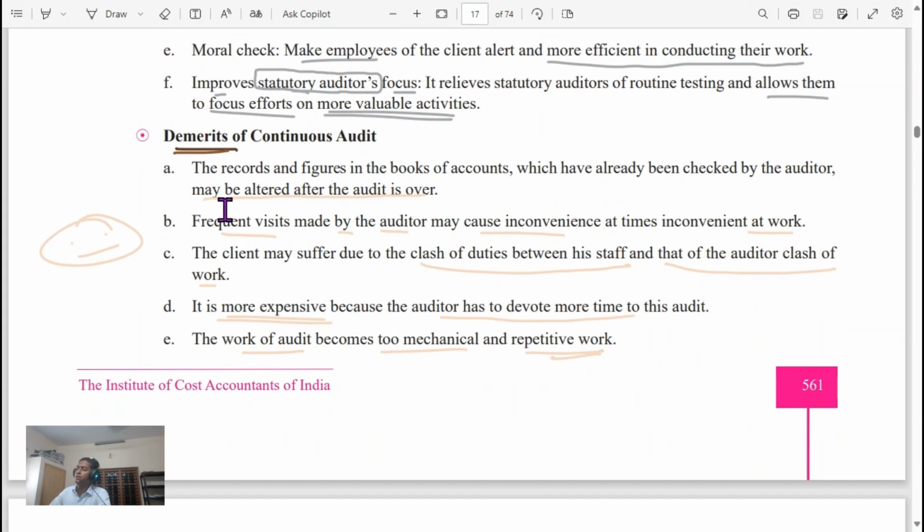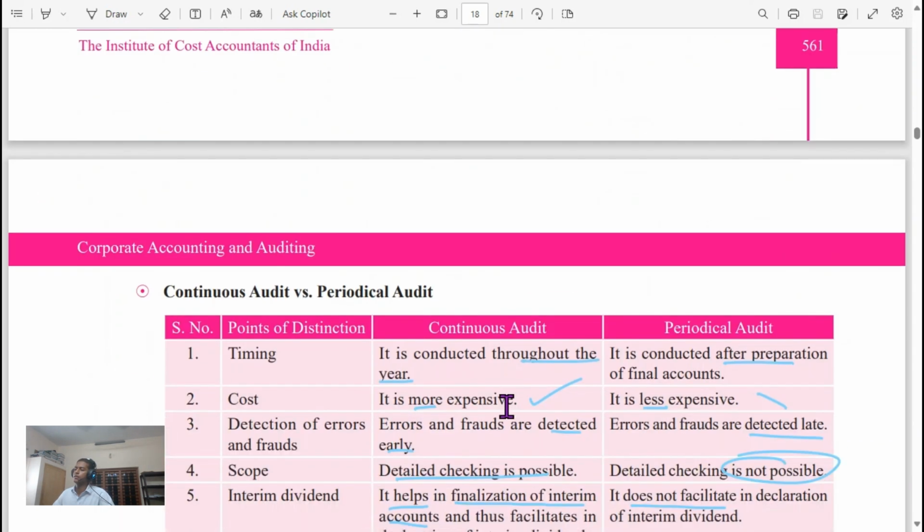But what are the demerits of continuous audit? The books may be altered after the audit is over. Frequent visits made by the auditor may cause inconvenience at work. Clash of duties between the client's staff and that of the auditors. It is more expensive because the auditor has to devote more time to the audit. The work of audit becomes too mechanical and repetitive.